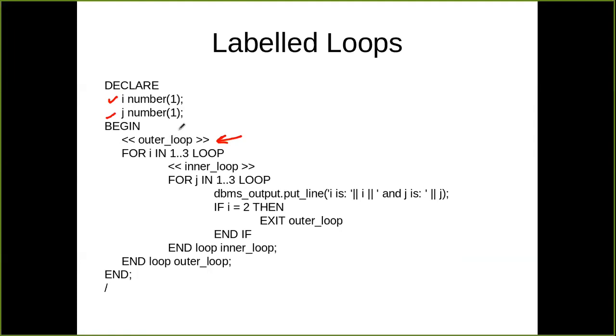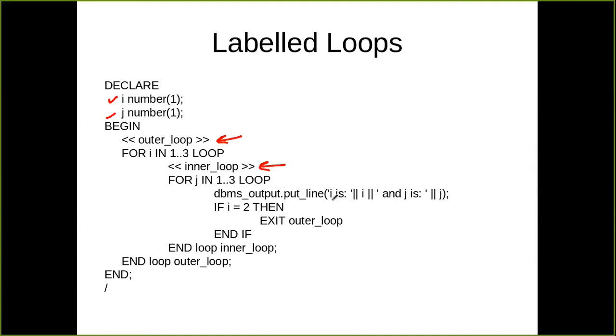So every label follows the same rule that is followed by variable naming. Whenever you provide a name to a variable or identifier, whatever rules you follow, the same rules apply for creating labels also. So never place space within a label. Underscore is possible. So this is my first label and this is my second label. So I have mentioned two labels here. First label followed by for loop for i in 1 2 3 loop. Then inner loop for j in 1 2 3 loop.